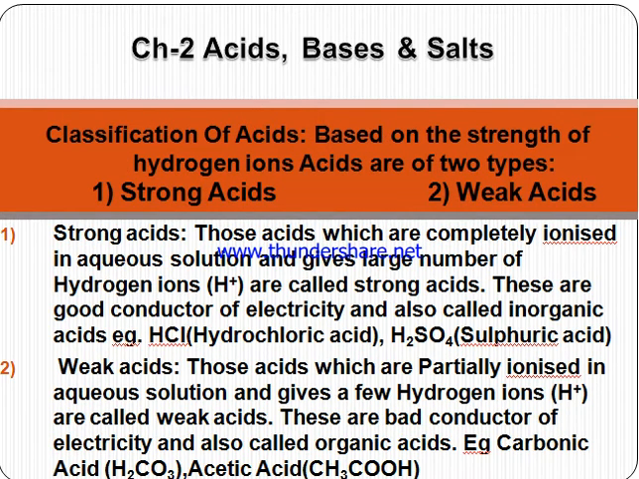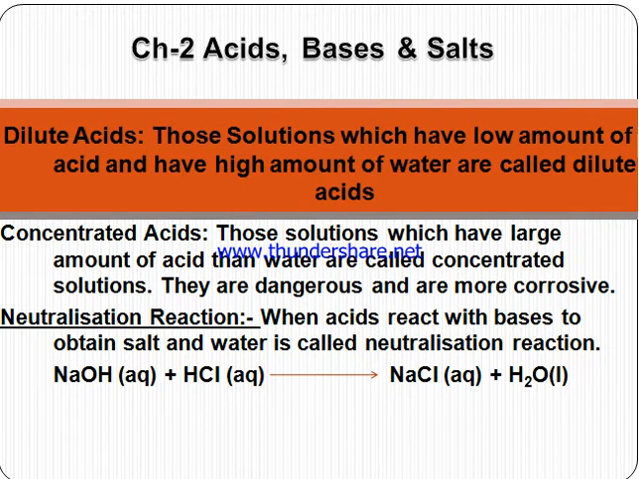Next is the universal indicator and classifications. Acids are of two types. Strong acids, which are completely ionized and give a large number of H plus ions. Example, HCl, H2SO4, HNO3 are all examples of strong acids. Weak acids are partially ionized and give only few H plus ions. Next is dilute acids. Those solutions which have a low amount of acid and high amount of water are known as dilute. But if the acid amount is more, then it is known as the concentrated acid.